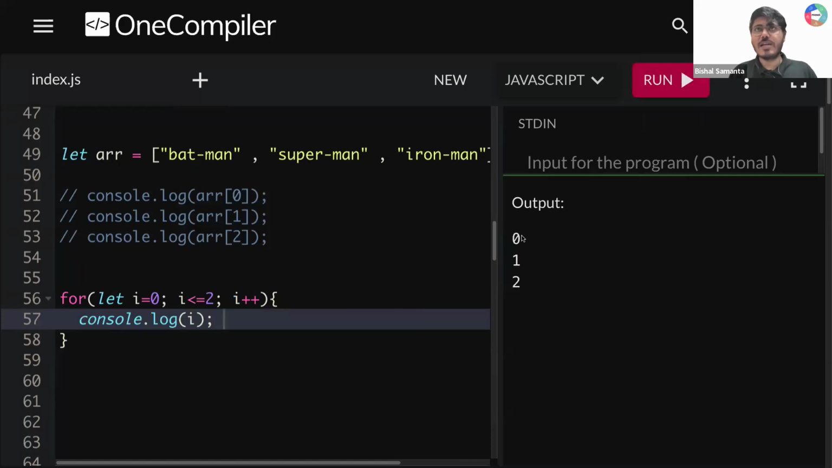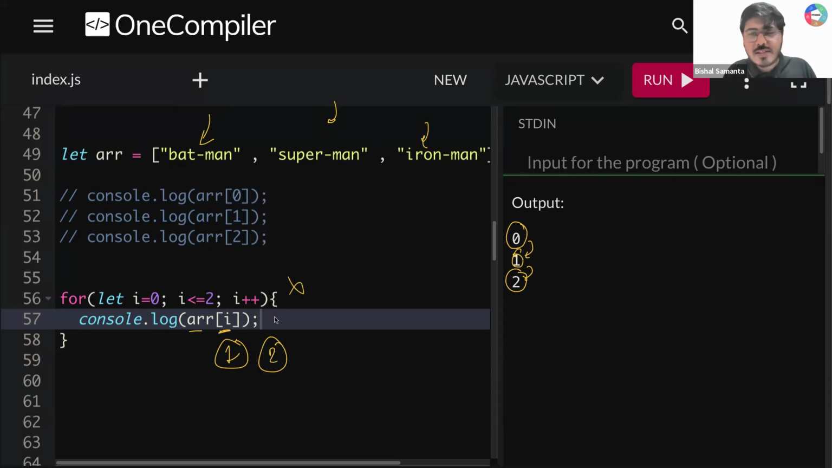If I run this, you can see I'm getting 0, 1, 2. Is that exactly the same thing? 0, 1, 2, done. Okay, now here I'm going to write a crazy thing. I'm writing array of I. Now tell me one thing. Initially, when this loop runs, the I value is 0, right? Then I will become 1. Then I will become 2, right? So जब loop पहली बार run करेगा, console.log array of 0, what am I supposed to get? Batman. Console.log array of 1, next iteration, what am I supposed to get? Superman. Next iteration, console.log array of 2, what am I supposed to get? Iron Man. After that, this loop will terminate.